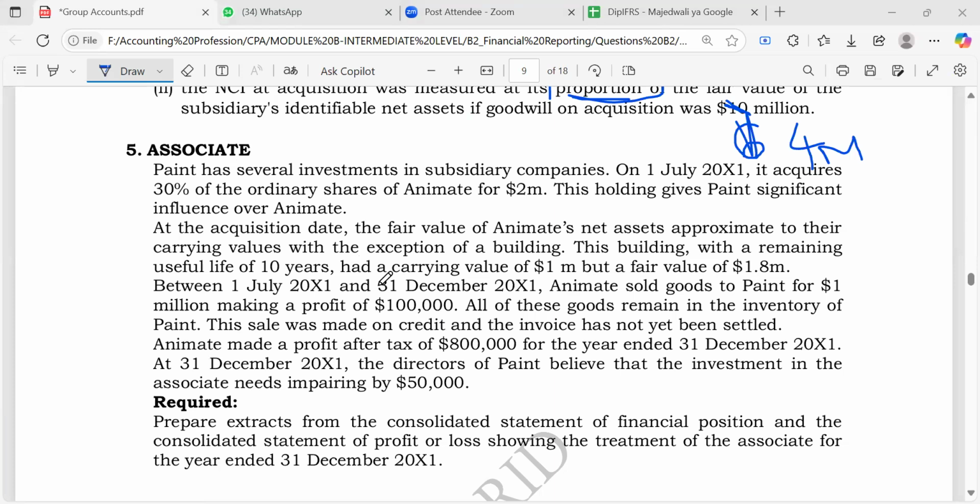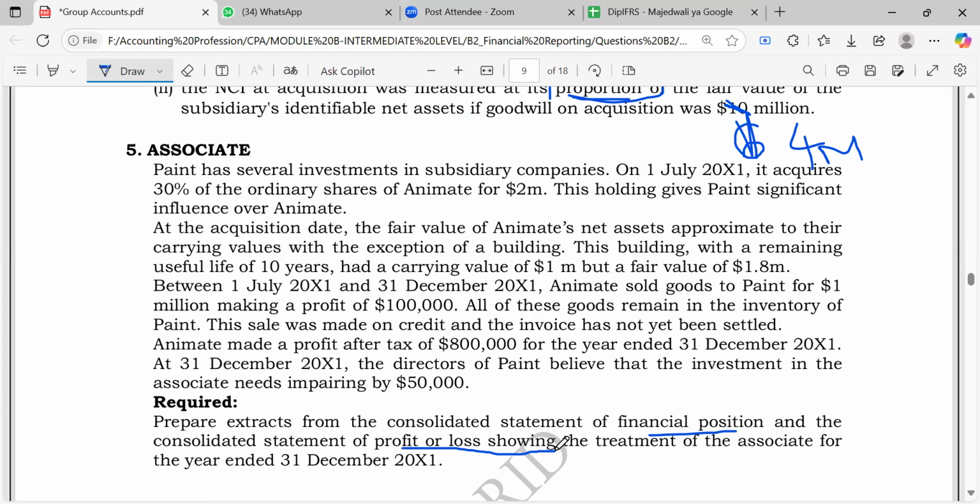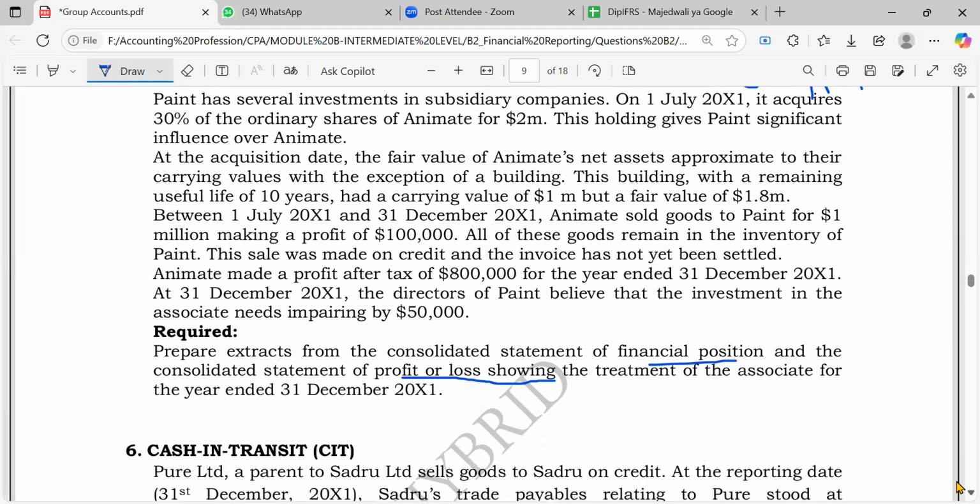This question on associate wants you to extract the statement of financial position and the profit or loss. But for profit or loss, we left it first, right? We didn't deal with that. Maybe you could only try the one for financial position, and don't worry at all. Wherever you end, it's very fine. I just need you to have a glimpse of it, because in an exam you're going to encounter a fully stacked question, and you would find it very simple when you just go on.